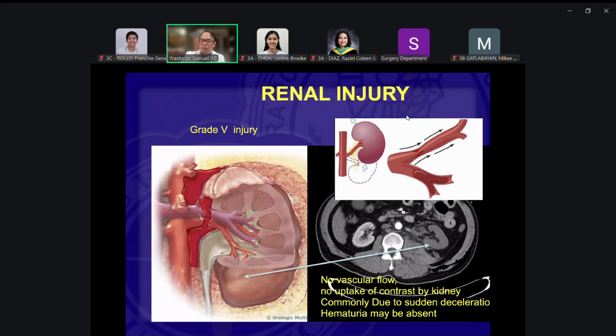Patient comes in probably in the ER, deceleration injury, urinalysis does not show any gross hematuria. On urinalysis, there's no blood, but you suspect a grade 5 hilar injury, and then voila, this would be the one that will show up on your CT scan.